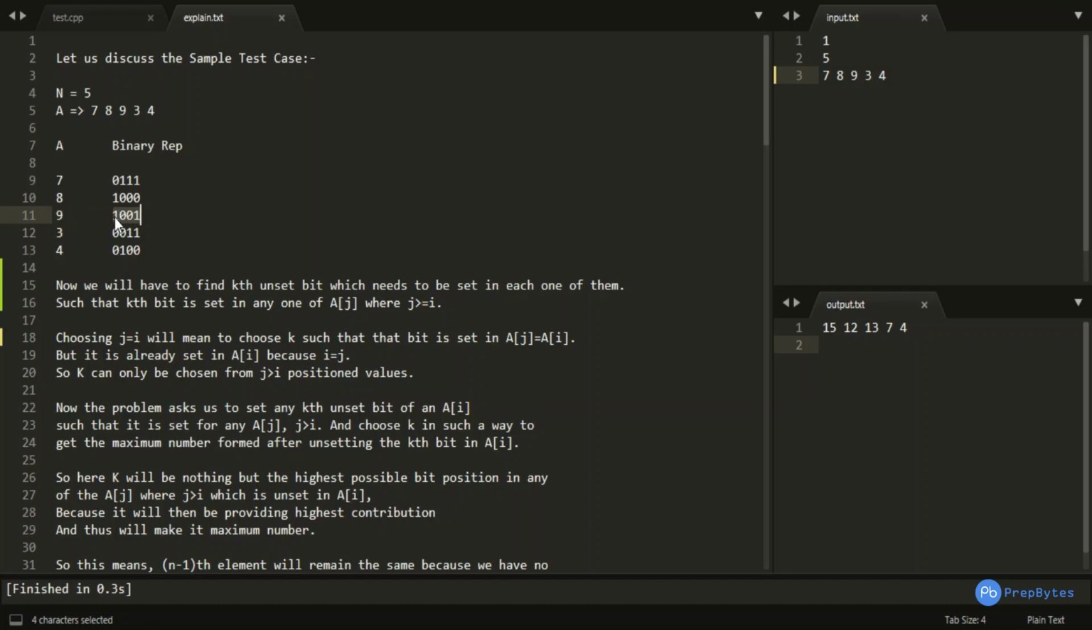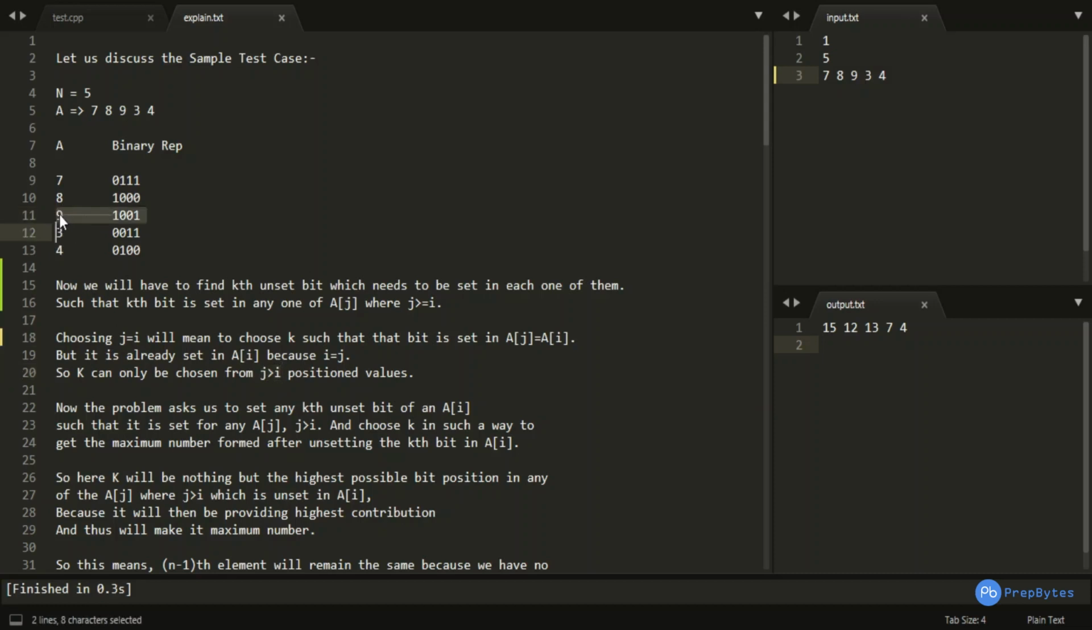So basically I am trying to find a position k which is not set in my ith index number. But considering j is equal to i, k should be set in that particular number as well. So j equal to i is not giving me a very possible result. That is why k can only be chosen from j greater than i. So our main focus would be j greater than i numbers, which is nothing but the numbers after my